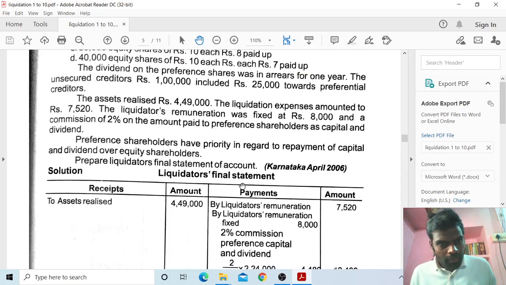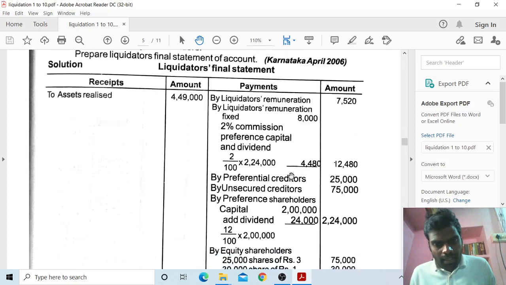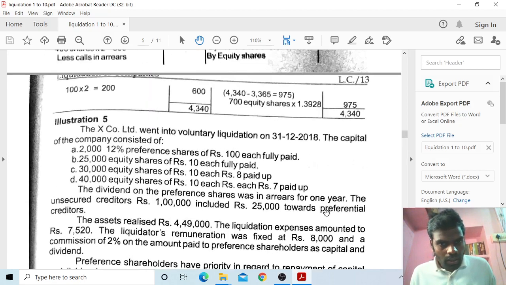Who is paid 8 rupees on an equity share? They will refund 3 rupees per share on 25,000 shares, and 1 rupee per share on 30,000 shares.